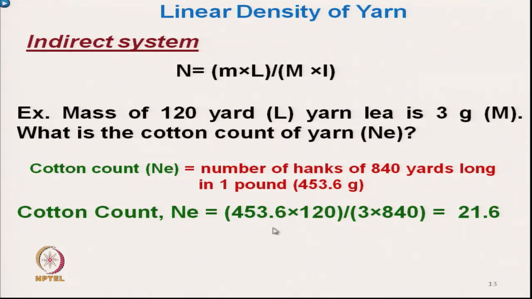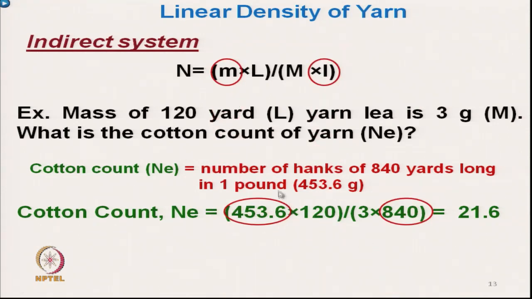So, 453.6 grams, and for the length of the sample we take 120 yards, because it is the same unit as the count system. The mass of the sample, small m, is 3 grams, and the unit length is 840 yards. In that way we can calculate the count of yarn in English count. So the English count is 21.6.